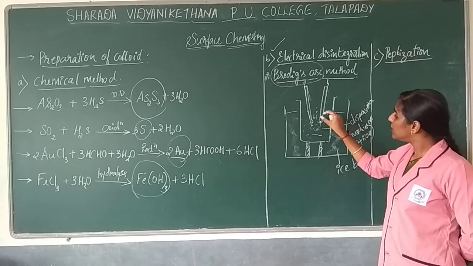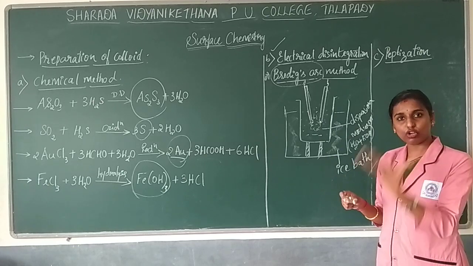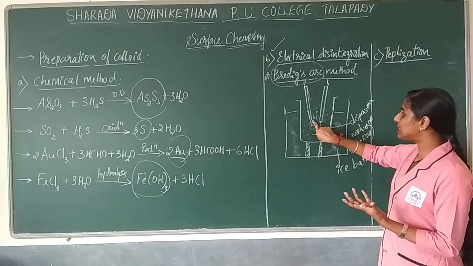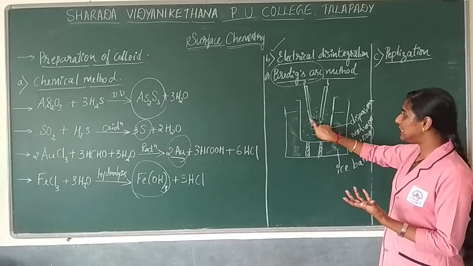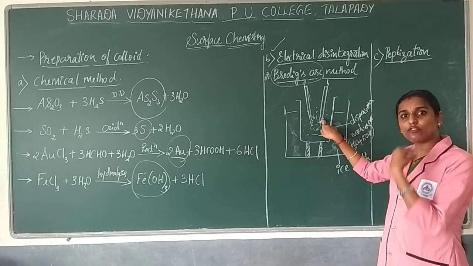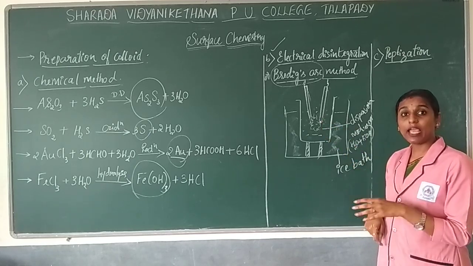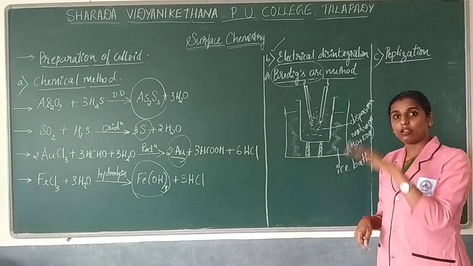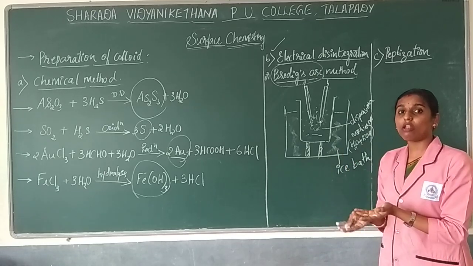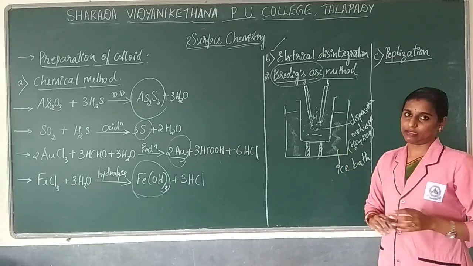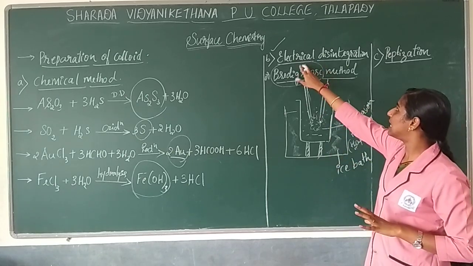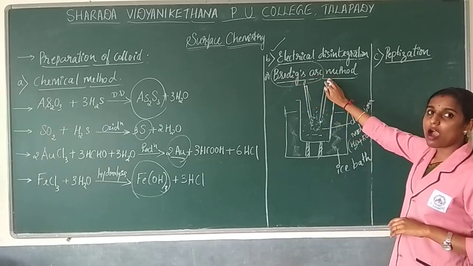So when you pass electricity between these electrodes, arc formation will take place. This arc will help to produce a large amount of heat. Due to that heat, these two metals start melting, and after some time vaporization of those metals will take place. Later on, when you decrease the temperature, on condensation, certain metal salt will be collected. Colloidal salt will be collected over here. That method we are going to call electrical disintegration or Bredig's arc method.